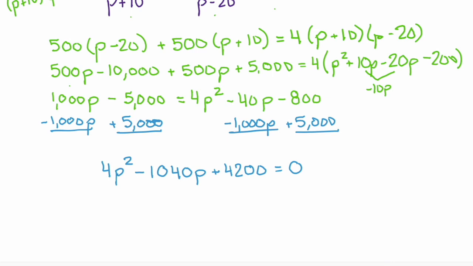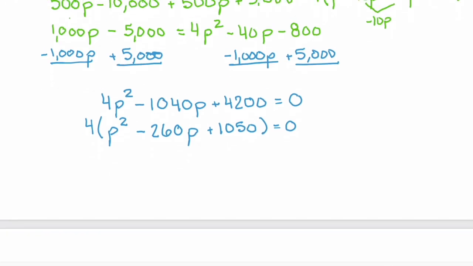Now notice we have a leading coefficient of 4, and our other two terms are divisible by 4. So we can factor out that 4 to make these numbers a little bit smaller. That brings us to p squared minus 260p plus 1050 equals 0.